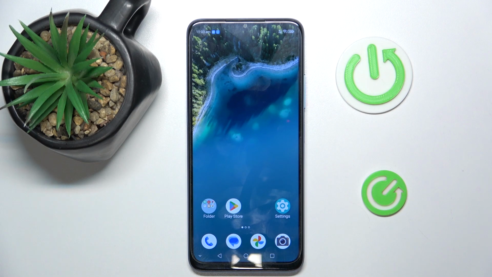Hello! In this video I will show you how to install Microsoft Edge browser on ZTE Blade A54.